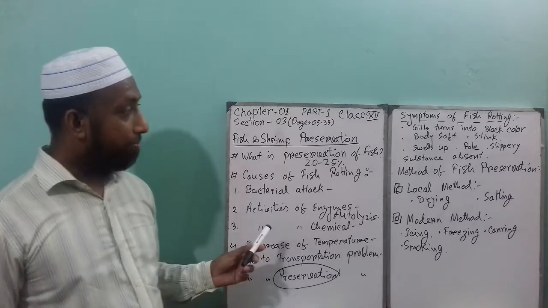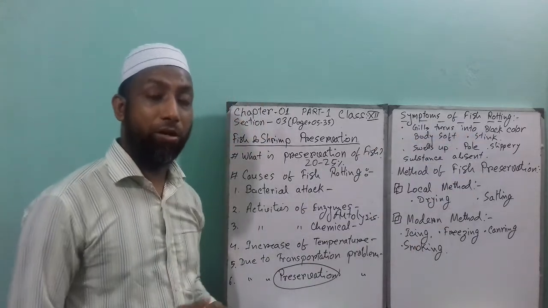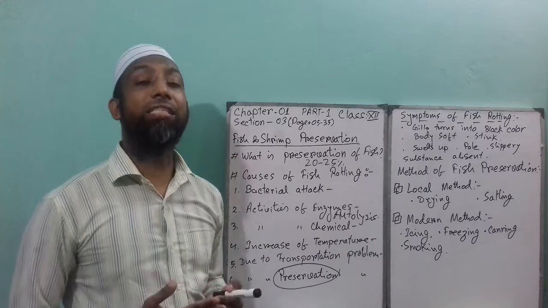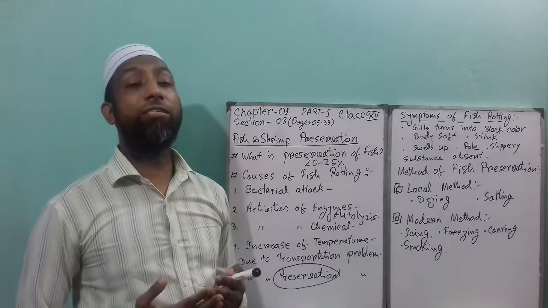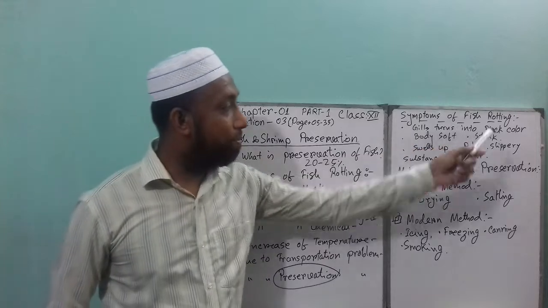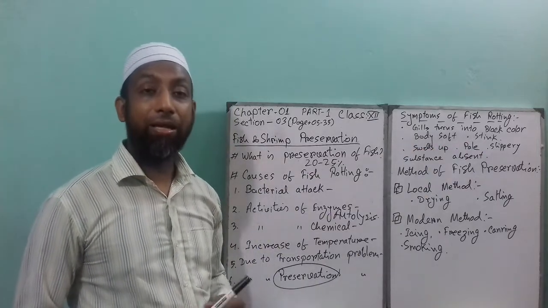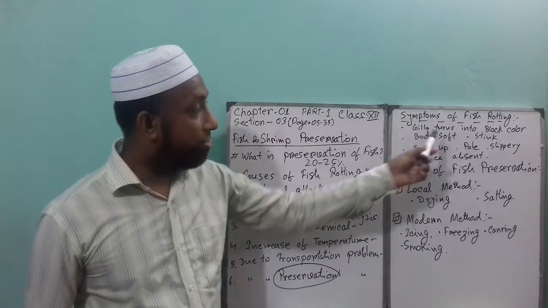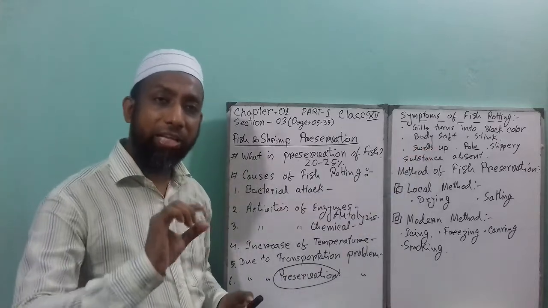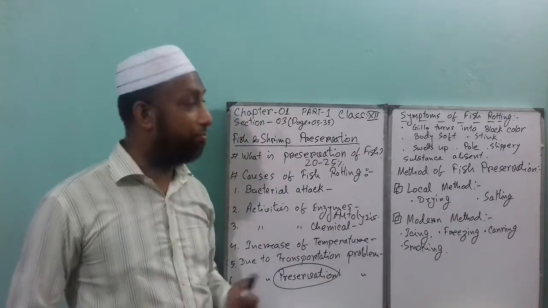Next point is symptoms of fish rotting. What are the symptoms? That means how can you understand that the fish has started rotting? Gills turn black, because we know the gill color should be red. The body becomes very soft. It stinks, that means a bad smell comes from the fish.